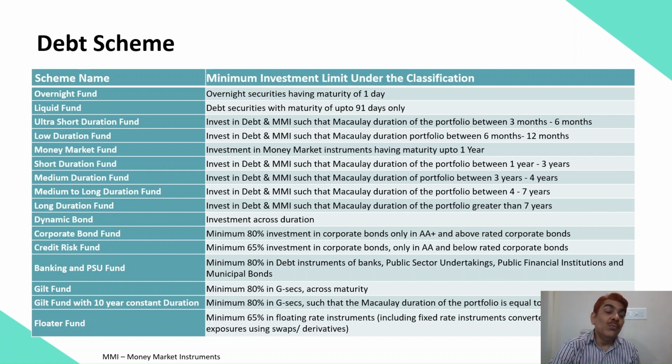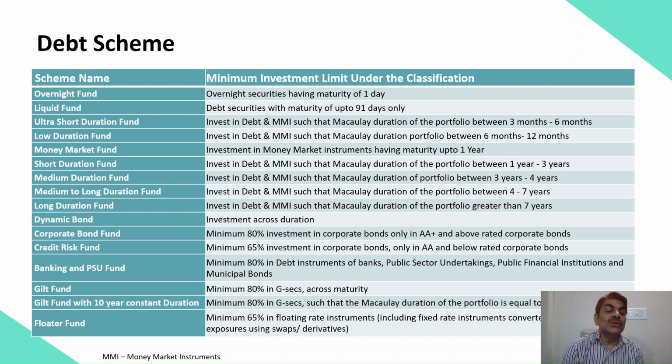Now, if you go beyond that, you will find some of the schemes are corporate bond fund, banking and PSU bond fund, credit risk fund, gilt fund. So these are the different types of schemes. In these schemes, you will find that they are designed basically to address the credit side, the credit risk of the issuer.